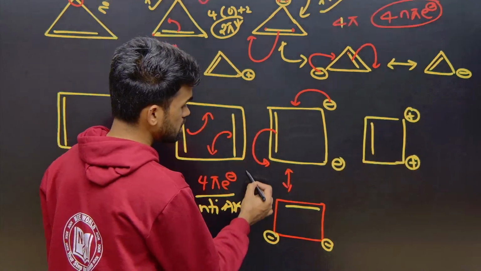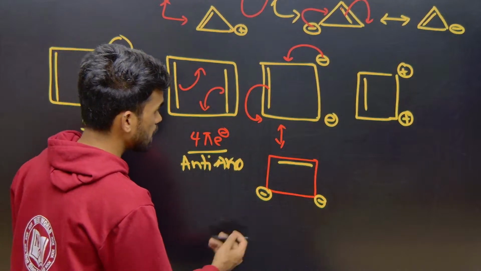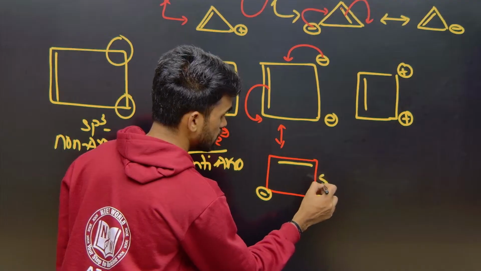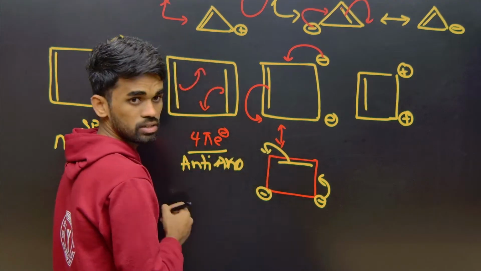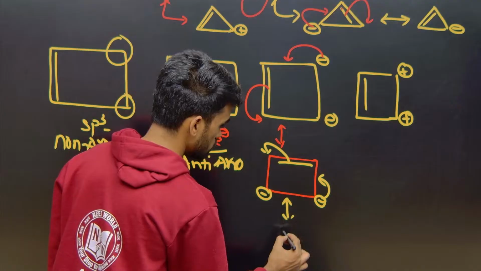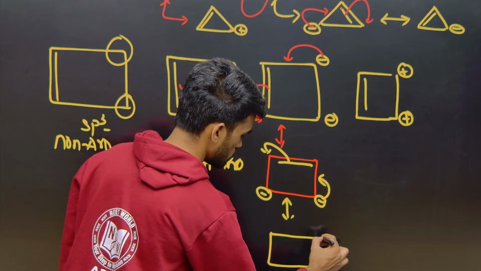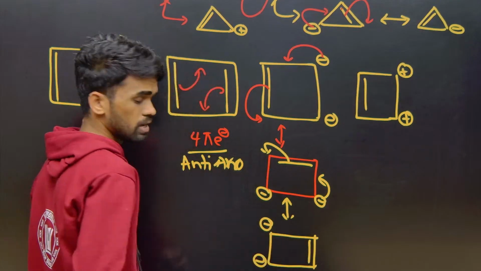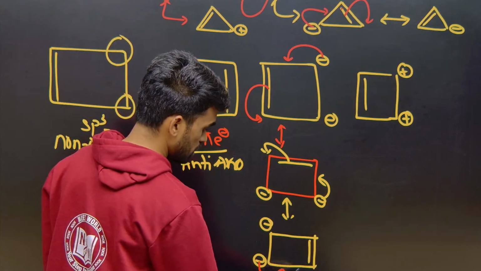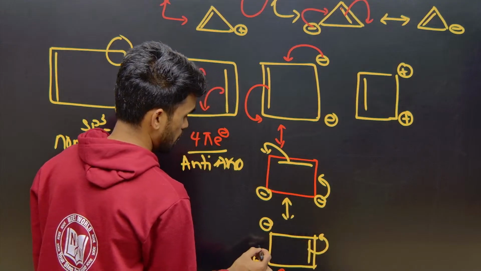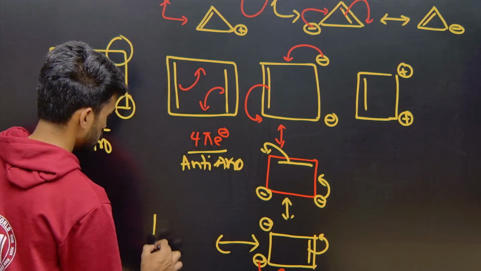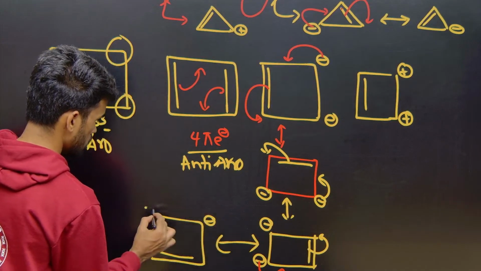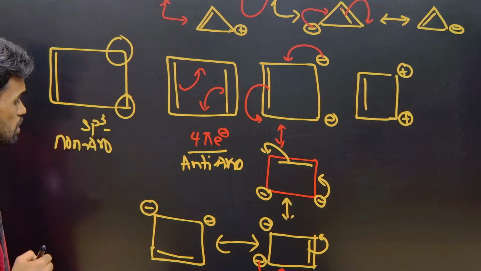And after this, again this negative charge might shift here. So again you have a double bond here, negative charge here. Again this negative charge will shift here and the pi bond shifts over here. Like this. Complete conjugation is taking place or not?